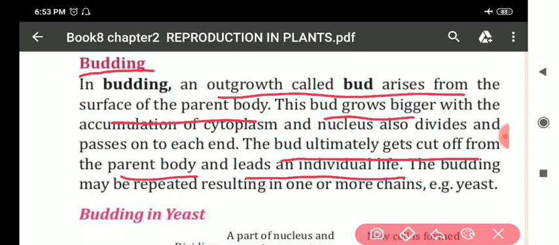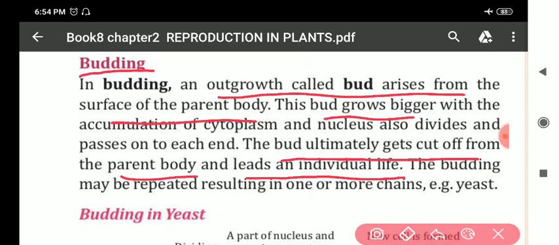First of all, a bud is developed on the parent body. Then this bud increases in size, and after that it separates from the parent body and grows as a separate individual.